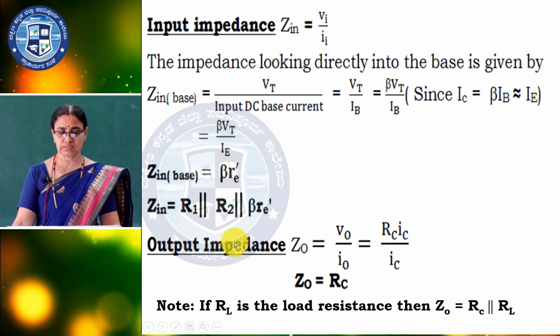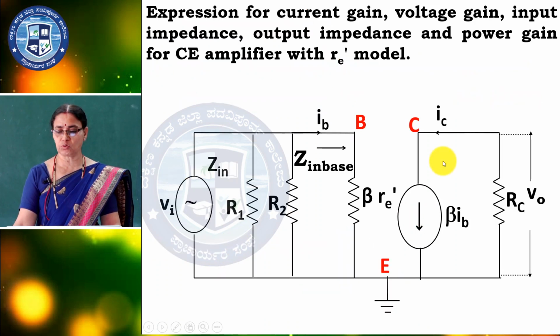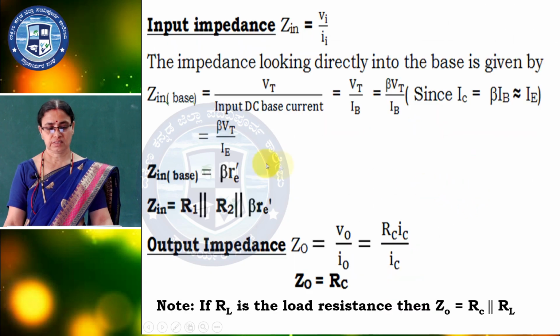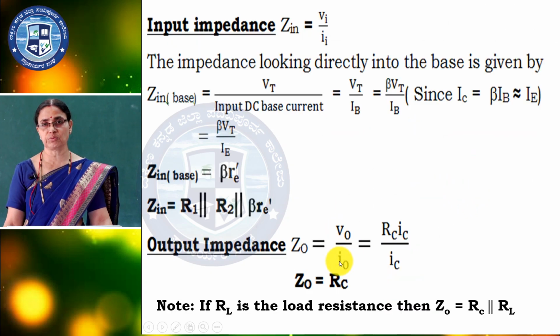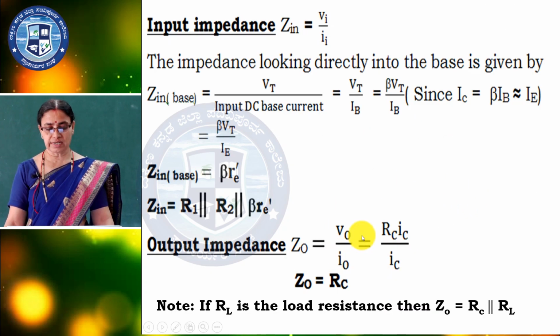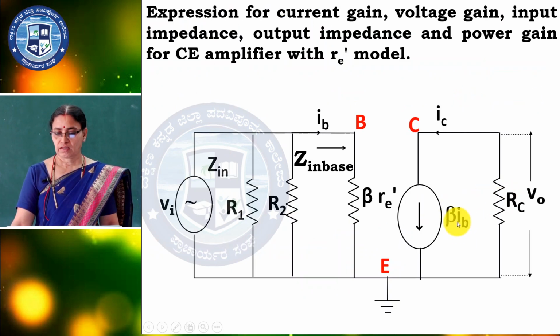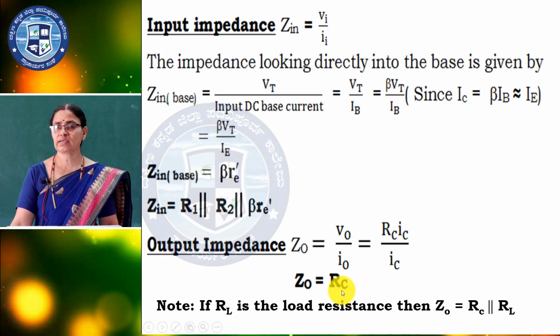Next, output impedance. Output impedance is nothing but output voltage to the output current. So, you have to take output voltage divided by output current. Output voltage is nothing but IC into RC. So, IC cancels, we are getting only RC.